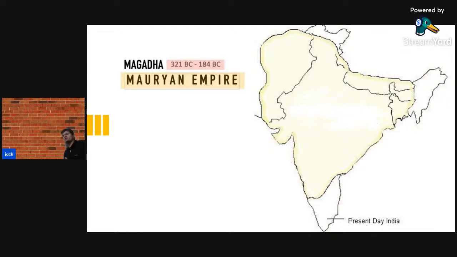The Mauryan Empire was established in 321 BCE when Chandragupta Maurya, with the help of Kautilya or Chanakya, established the Mauryan Empire, and then after Chandragupta, Bindusar took over the seat.